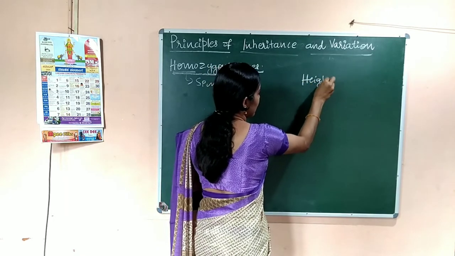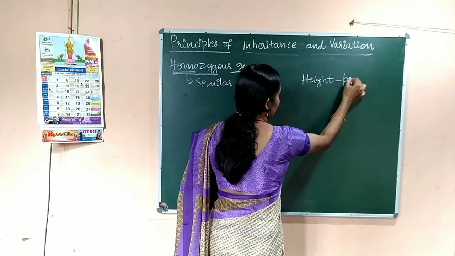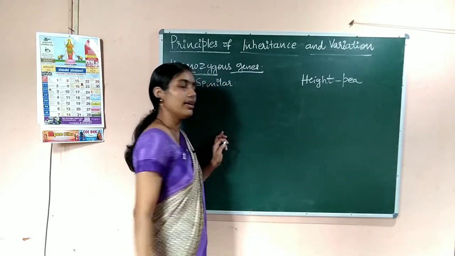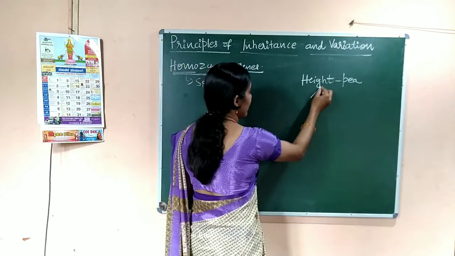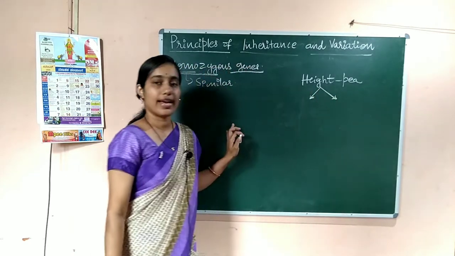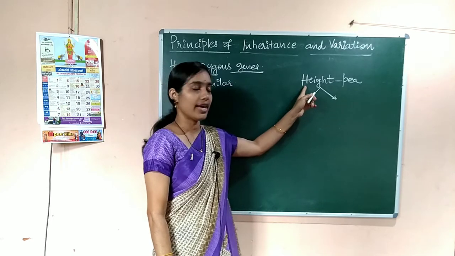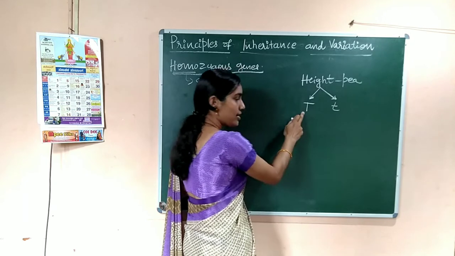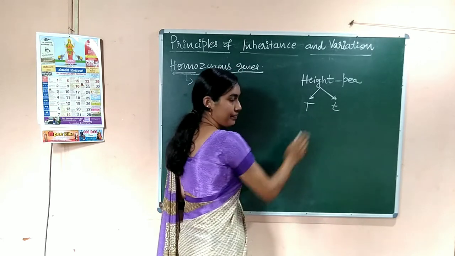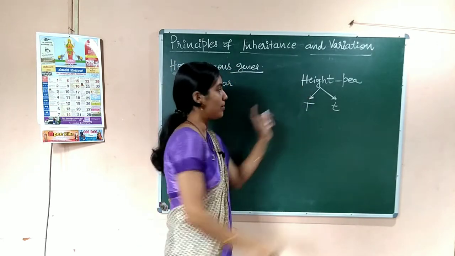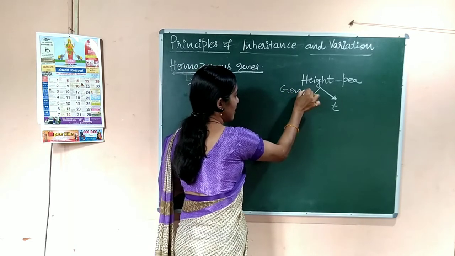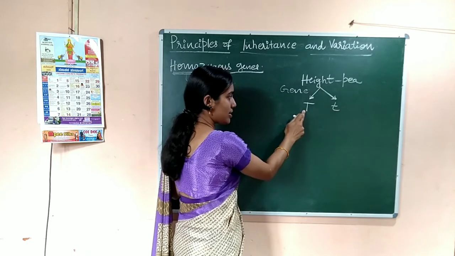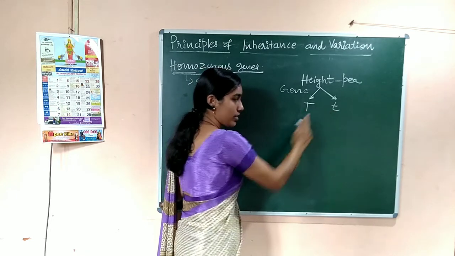Again I am considering the character that is the height of the pea plant. You know that the gene which controls the height of the pea plant has two alternate forms, capital T and small t, right? That gene has two alternative forms, nothing but alleles. One is capital T, one more allele is small t.